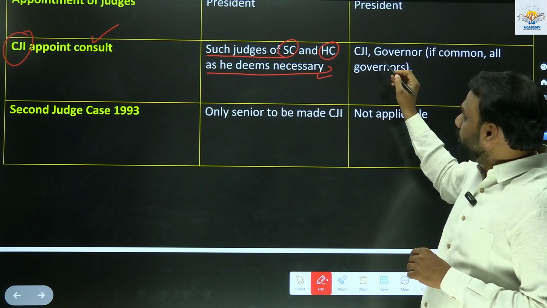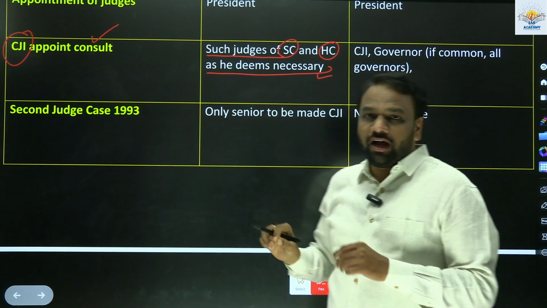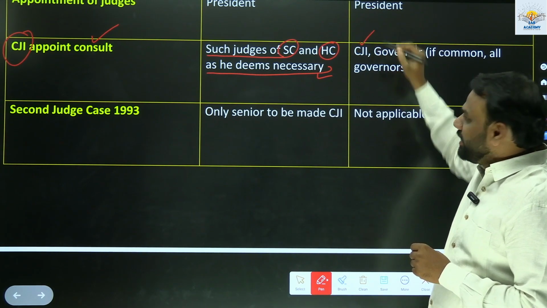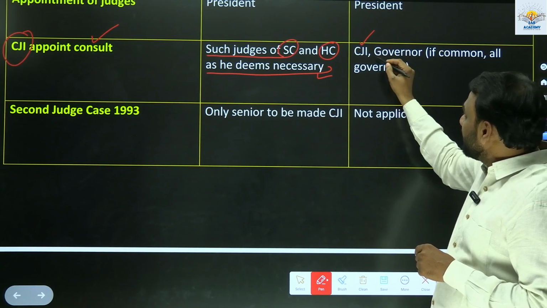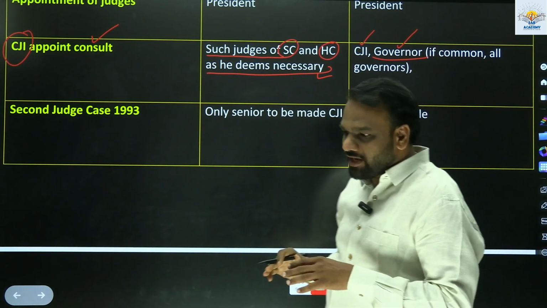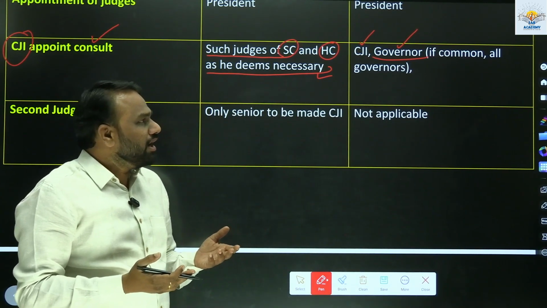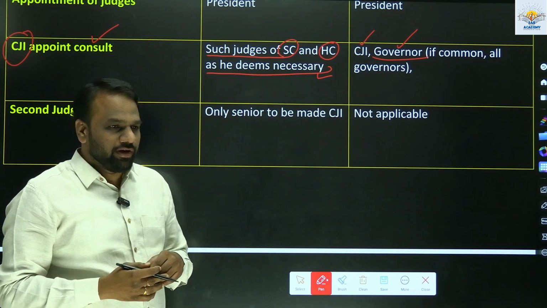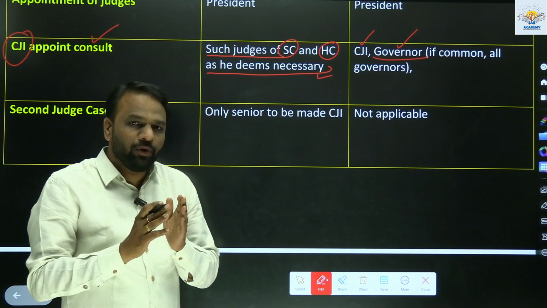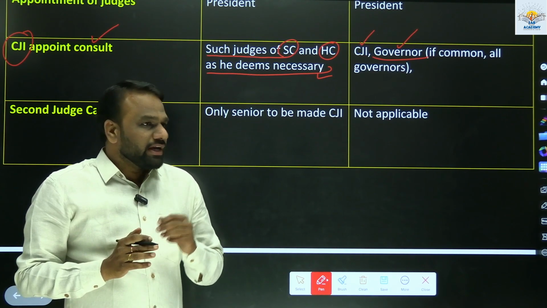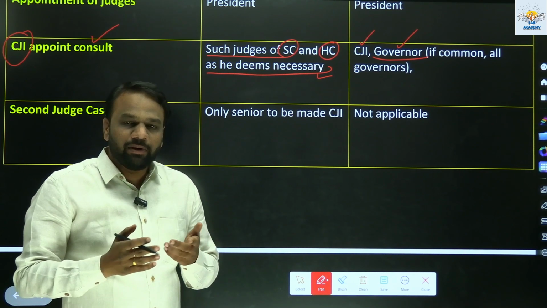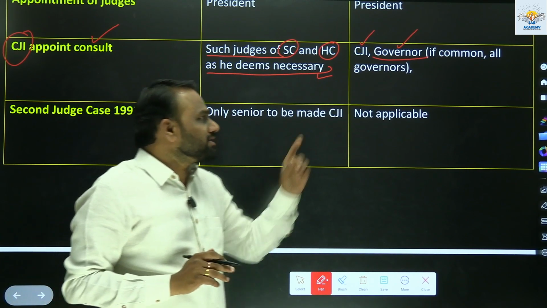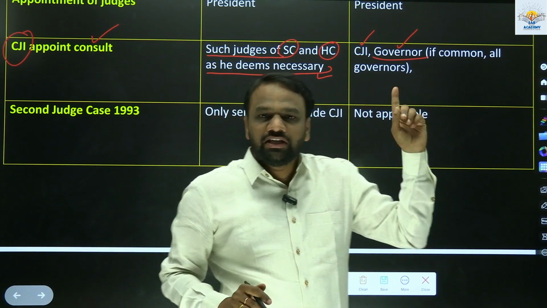Next, similarly, when it comes to appointing Chief Justice of a High Court, President has to consult Chief Justice of India. He has to consult the governor of a state of which Chief Justice is being appointed. And later on, we'll see that we can have a common High Court for 2 or more states. So if there is a common High Court for 2 or more states, then we'll be having multiple governors. So in that case, we have to consult the governors of all the states. This is with respect to appointment of Chief Justice of High Court.